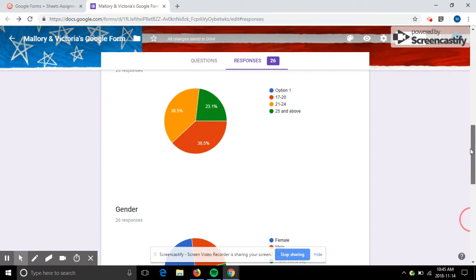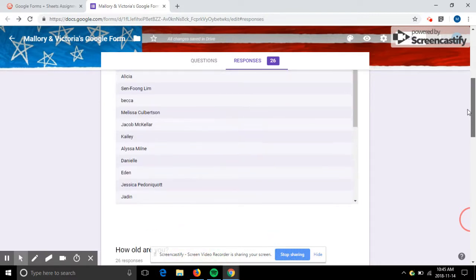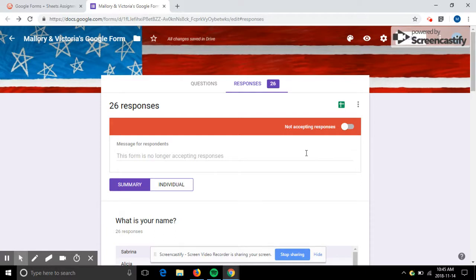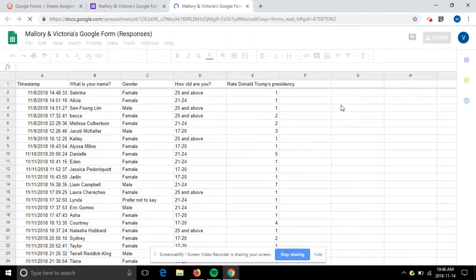It also gives us a breakdown of the gender, your ages, and your names. Then we're going to go over here to view responses in a spreadsheet. It's just going to load. You could sing Jeopardy if you like.